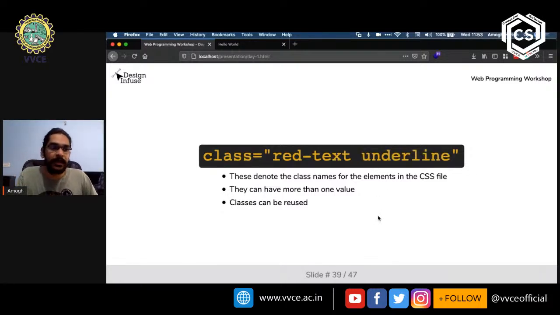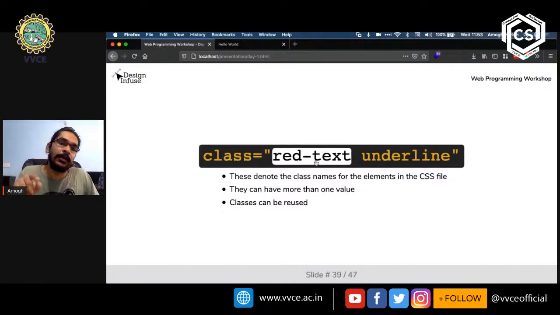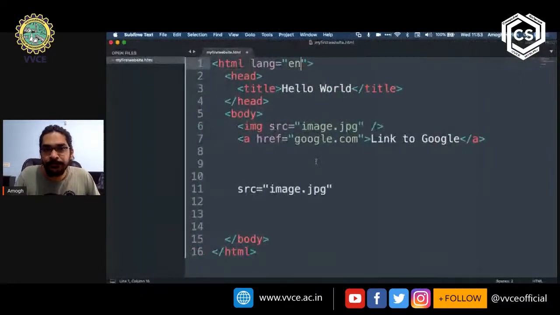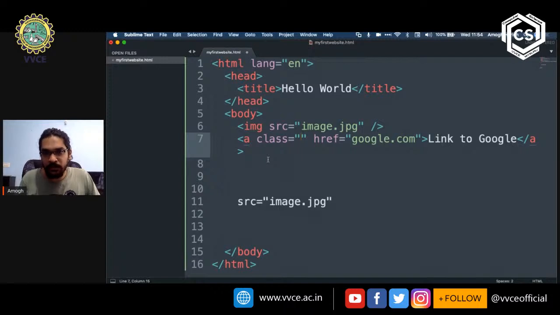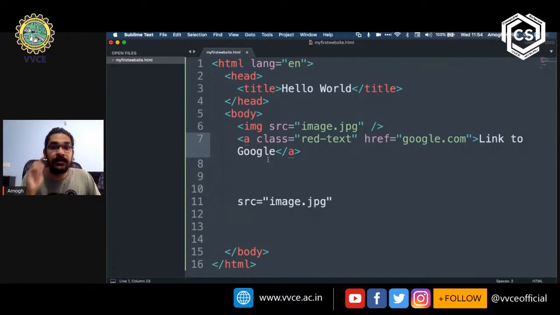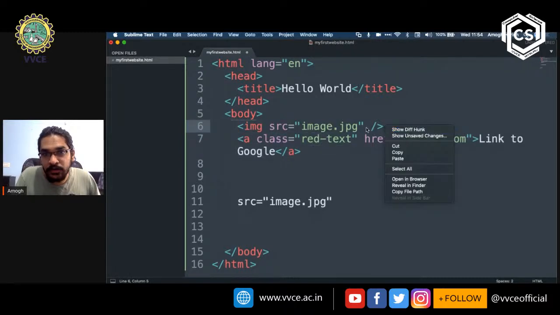Now, one other thing to note is that this class name, red-text, can be used, for example, in this anchor tag. I'll just type class is equal to, open the quote, and type red-text. I can use it in CSS or in JavaScript to refer to this particular tag, or I can also use it to refer to this particular tag.